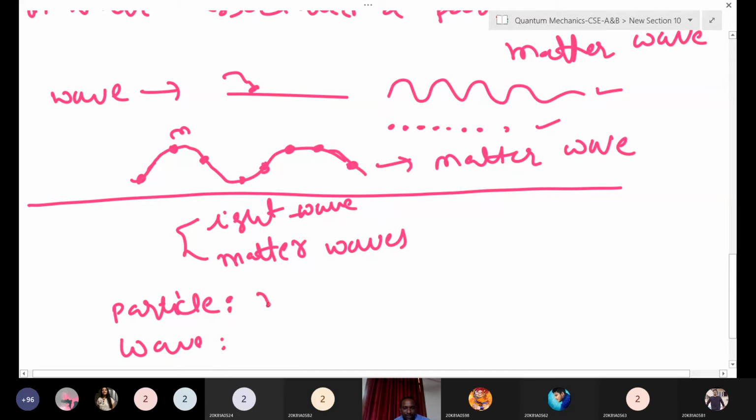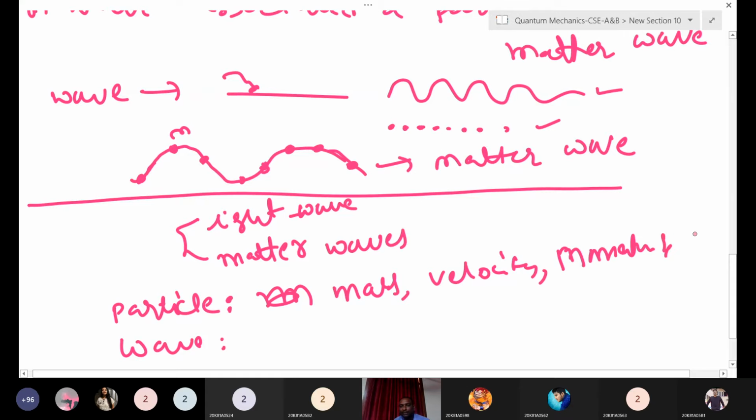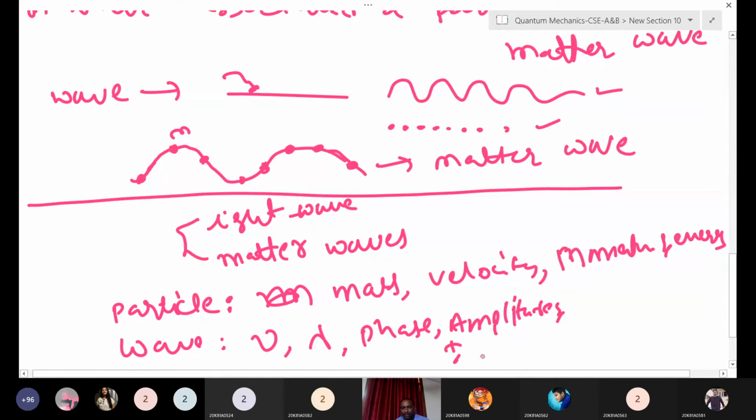Particle means it should have mass and velocity, and momentum and energy. Wave means frequency, wavelength and phase, amplitude and intensity.